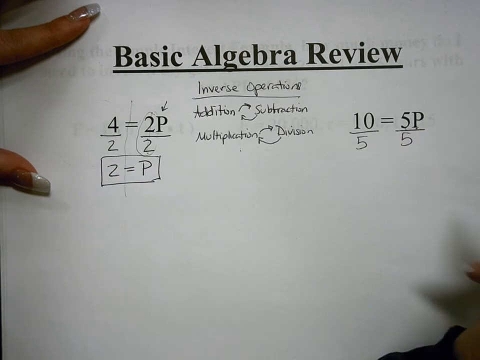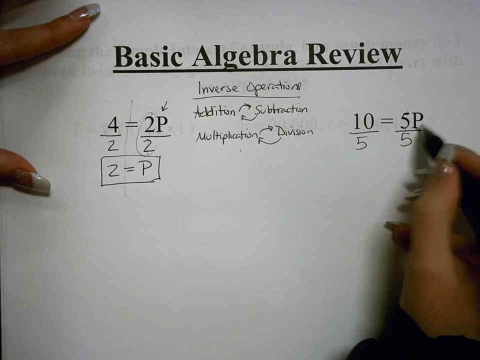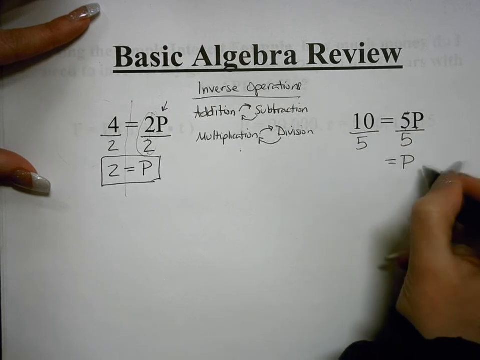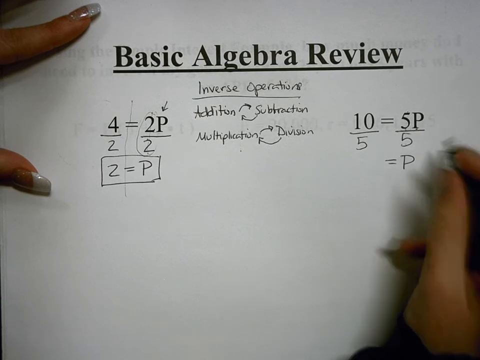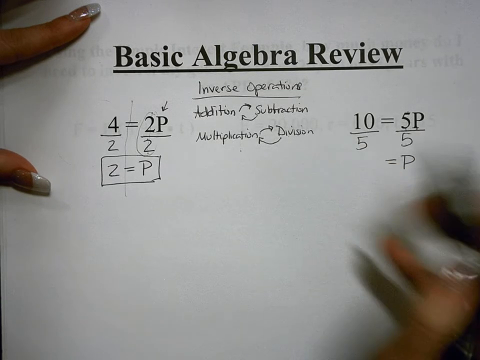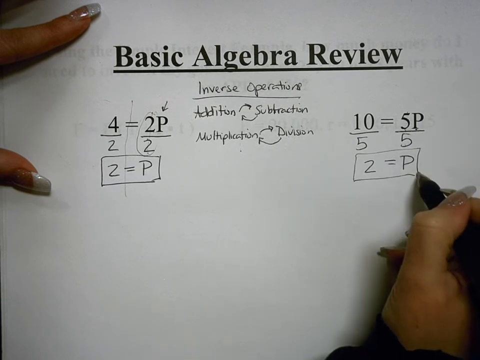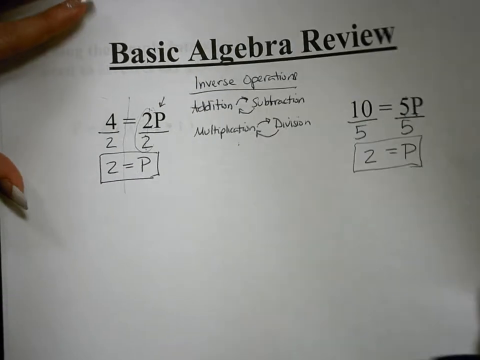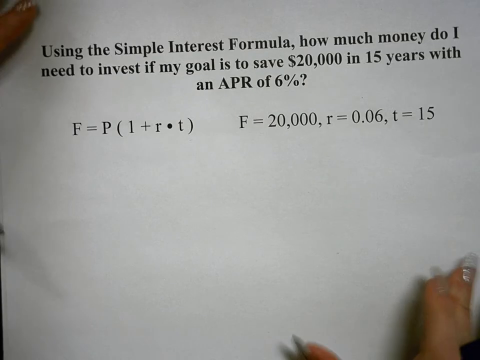Okay, whatever we do to this side, we're going to do to this side of the equation as well. 5 divided by 5 is 1. 1 times p is p. We have now isolated p. P is by itself. Now we can figure out what p is. 10 divided by 5 is 2. So now we know what p is. P is equal to 2. So that's just a basic algebra review. We're going to be using those concepts on this next problem.